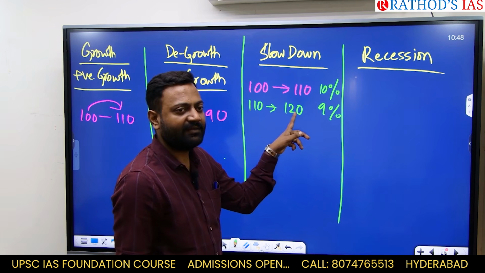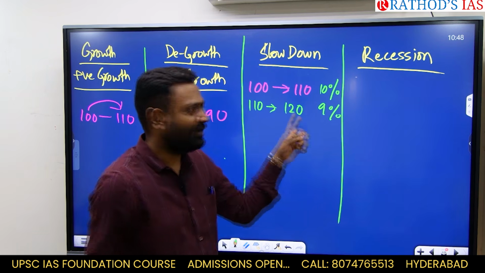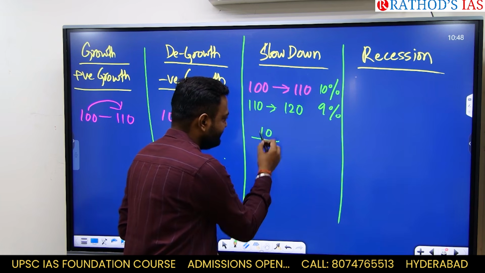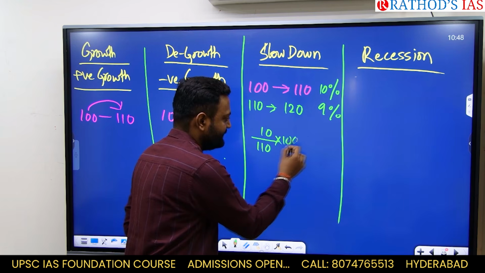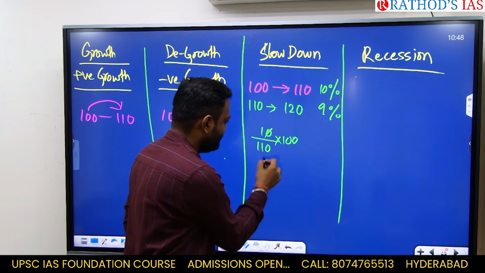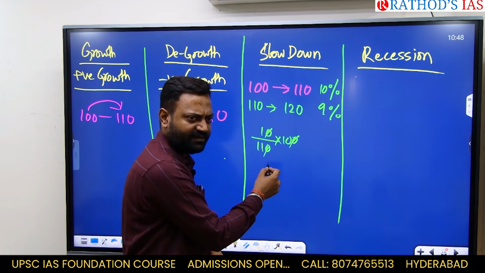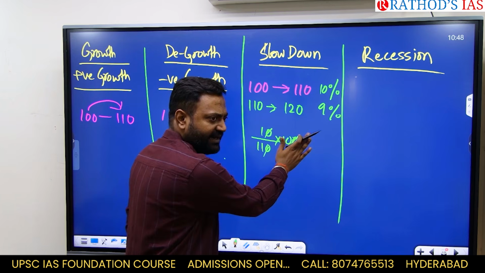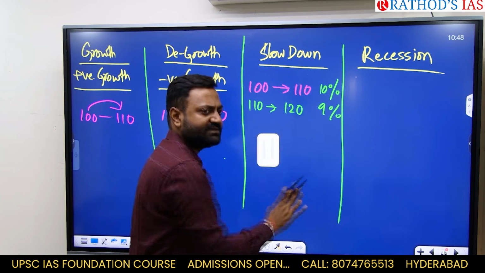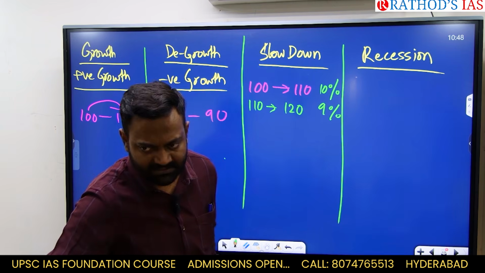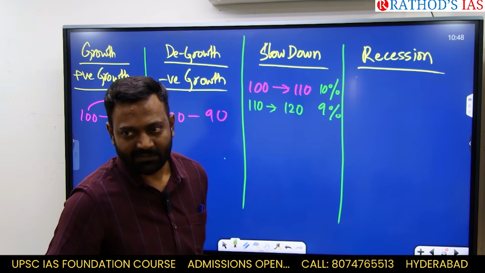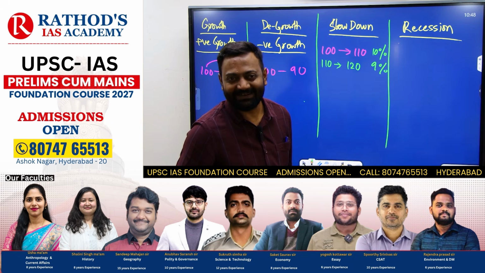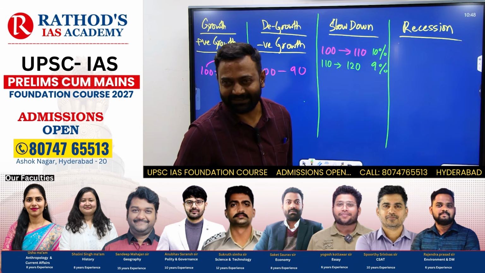How am I calculating? I'm just taking the difference of these two, divided by the base, 10 divided by 110, that is, 100 divided by 11. 100 divided by 11 is less than 10, right?